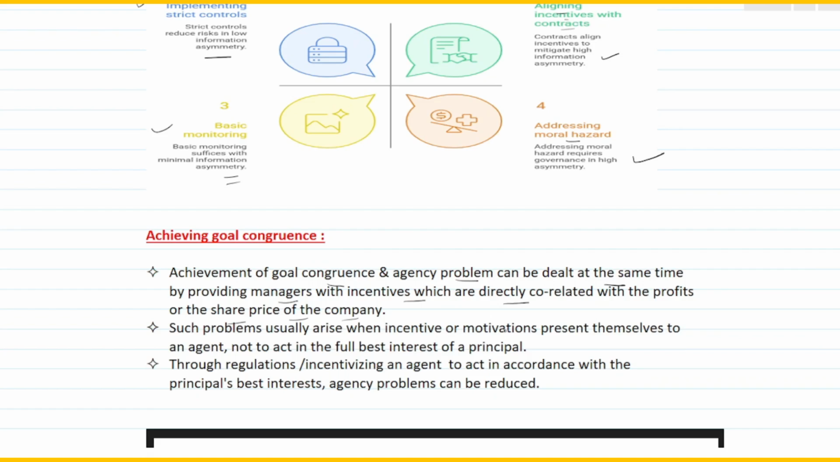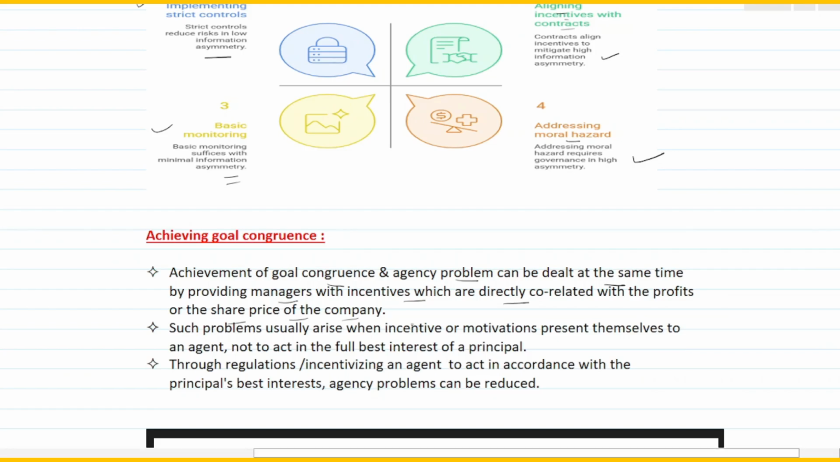How can you do that? Basically you can directly give them a share in the profit, or you give them the ESOPs, that is called employee stock options, and as and when the prices go up, they automatically get motivated, because there's nothing better than a financial reward.